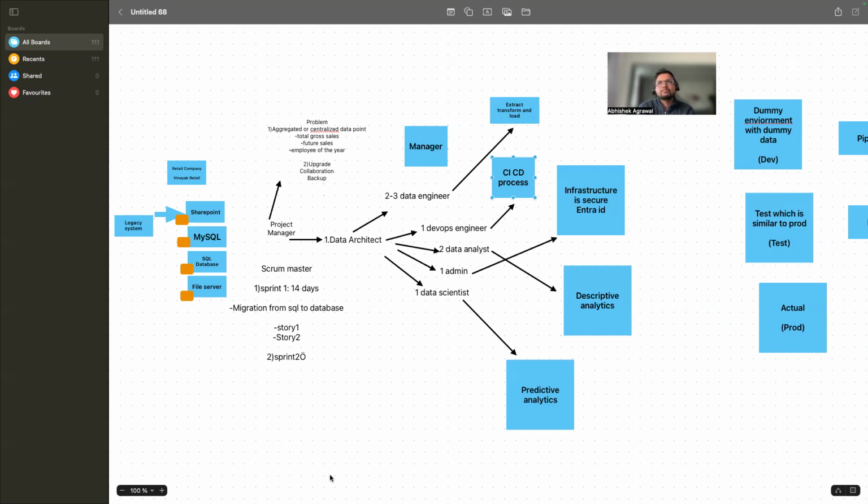As a data engineer, are we going to work in any specified environment, like dev, QA, prod, or any? Yes, you will work as a data engineer in all the environments, in dev as well, in test as well, and a few people in prod as well. Abhishek, only one question: I can get more information from the WhatsApp group from where I got this link, right? Yes. Thank you.